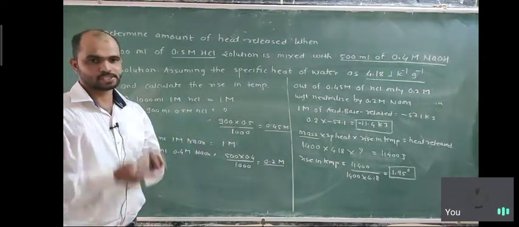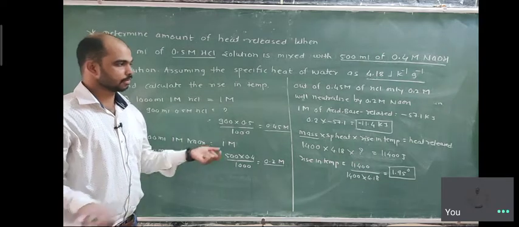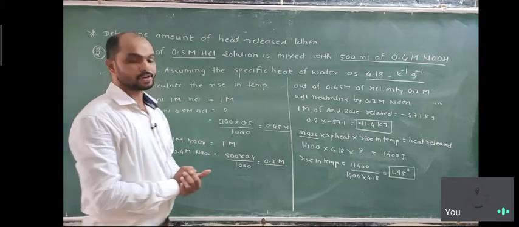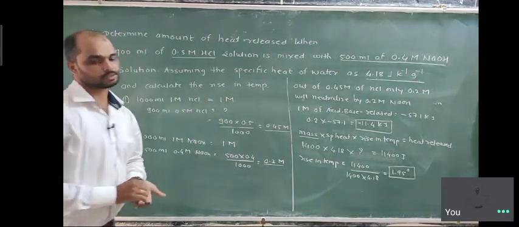Before addition the temperature is there, we calculate it, and when we mix together, that time the rise in temperature is 1.95 degrees. So it is the third condition.